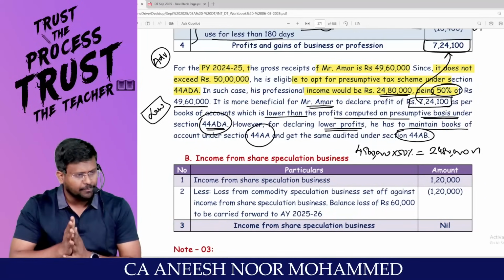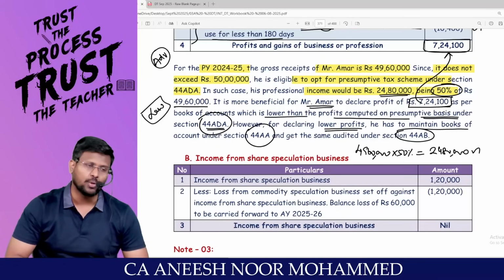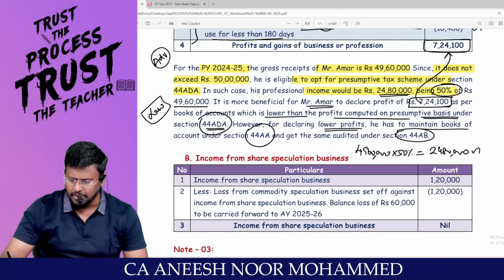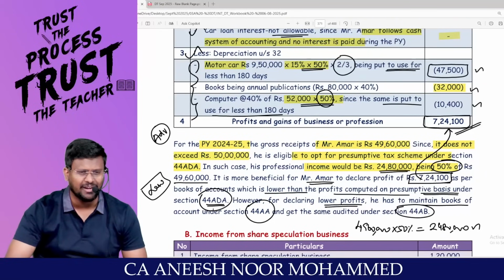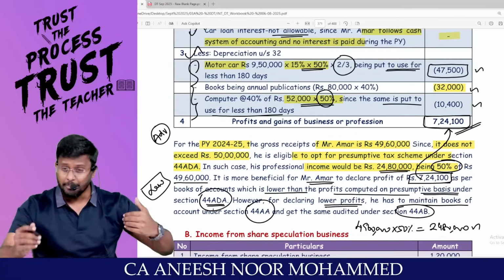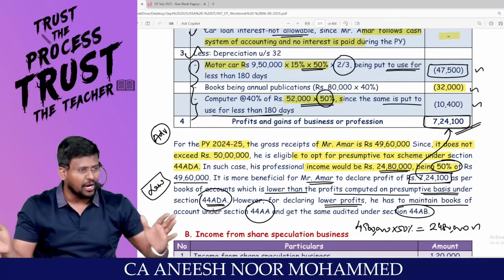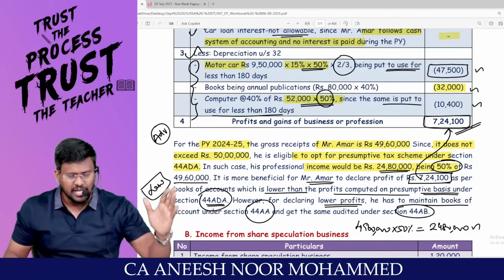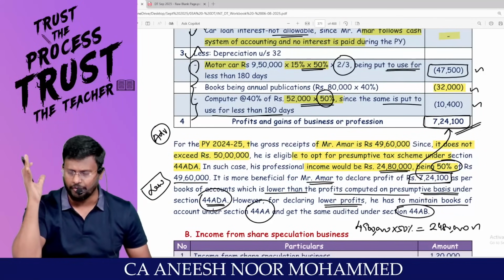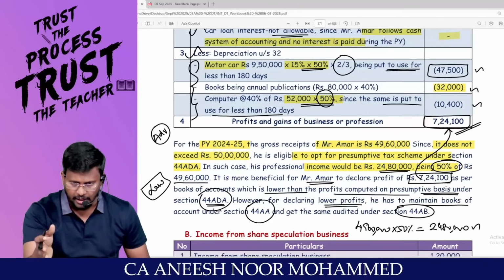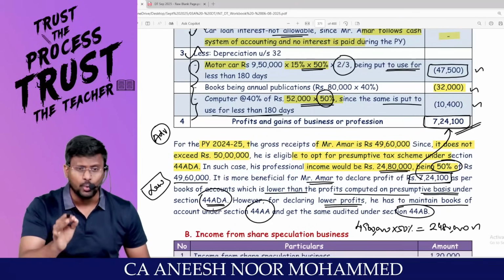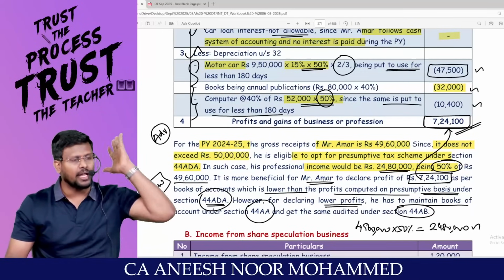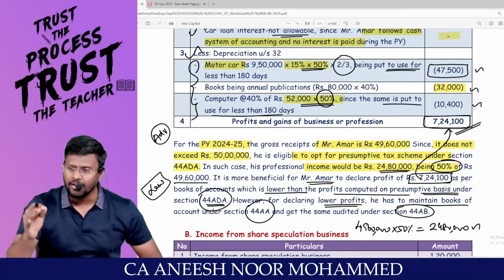Are you all really with me? 24,80,000. But if I maintain proper books of accounts, my total income comes to only 7,24,100. It is beneficial to me. That means I'm skipping the presumptive route and traveling through the normal provisions. If I want to travel through the normal provisions, I am compulsorily liable to maintain books of accounts under section 44AA, and I am compulsorily liable to do tax audit under section 44AB. That means for this guy, it is mandatory to maintain books of accounts and mandatory to do tax audit.